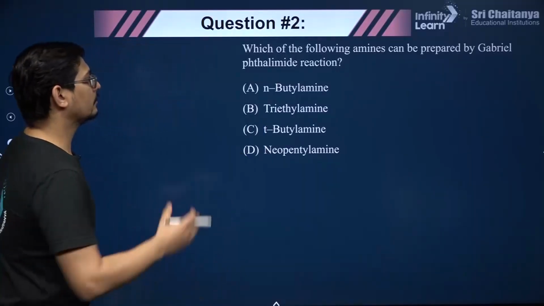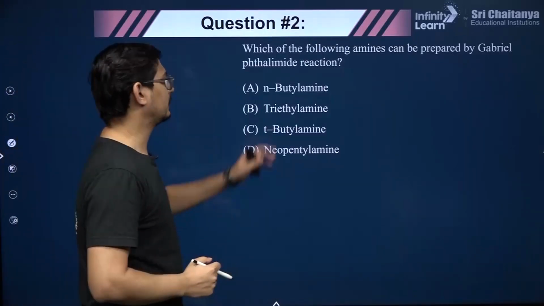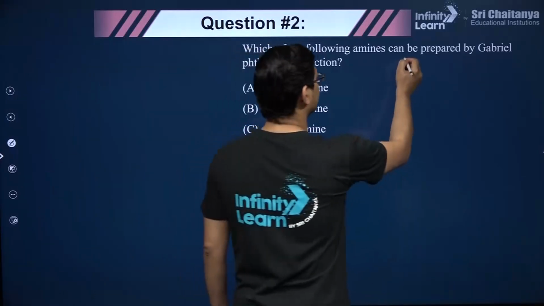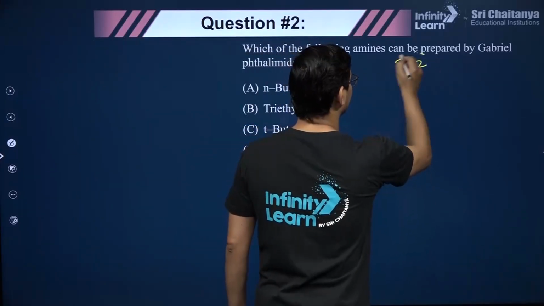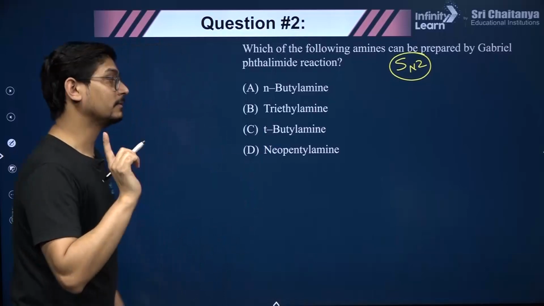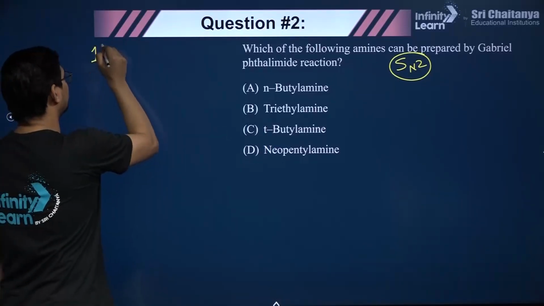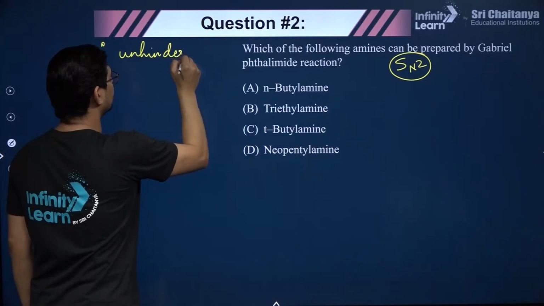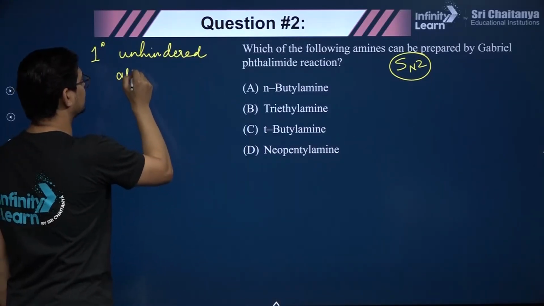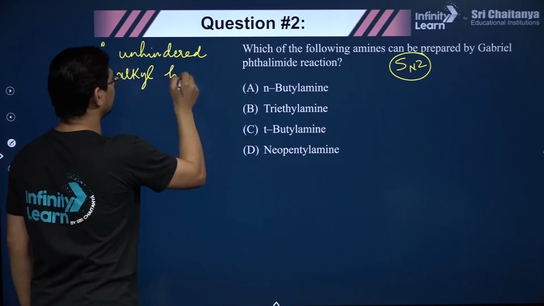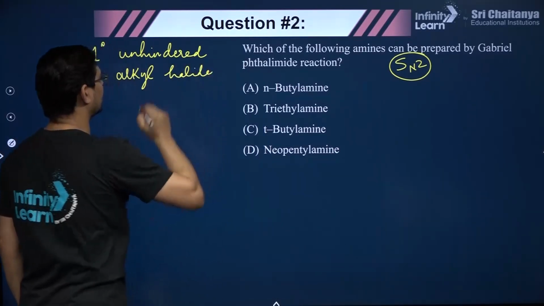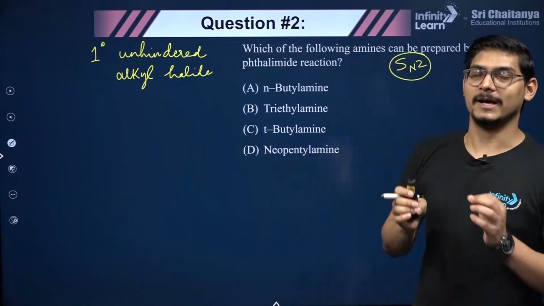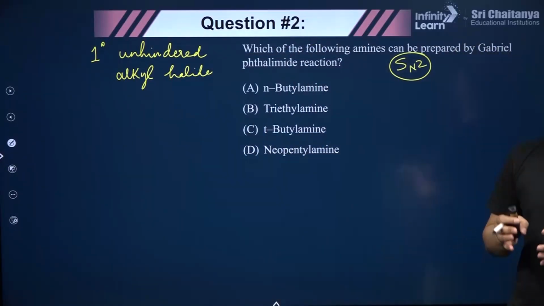Okay, so कौन सा अमीन हम बना सकते हैं गैब्रियल थैलिमाइड सिंथेसिस से? तो प्लीज याद रखना, गैब्रियल थैलिमाइड सिंथेसिस जो है वो SN2 मैकेनिज्म फॉलो करेगा जनरली. इसका मतलब that means you have to take primary and unhindered alkyl halides, right? That you can take, primary it should be, and unhindered मतलब अगर तुम्हारे alkyl halide पे if there is a steric hindrance, तो